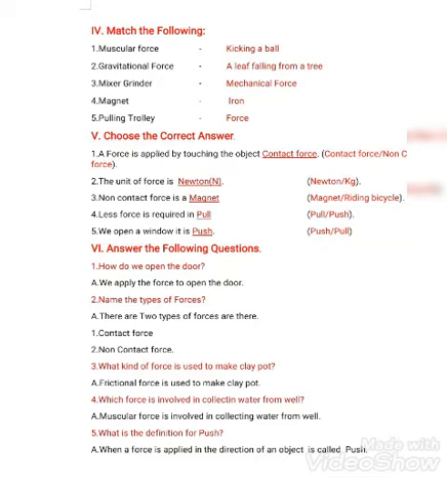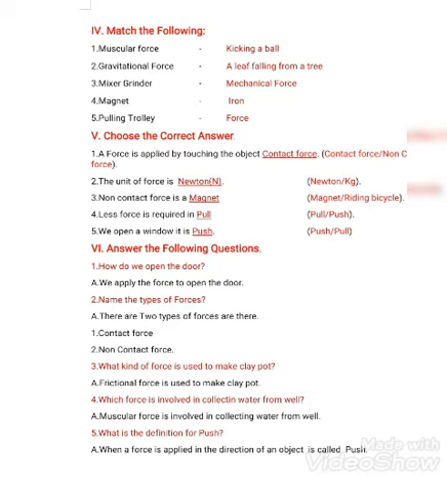Fifth one, choose the correct answer. A force is applied by touching the object. Touching the object means we are in contact with something else. That is called contact force. If we are not touching anything, even though the force is generated, then it is called non-contact force. Here we are touching the object, so it is contact force.